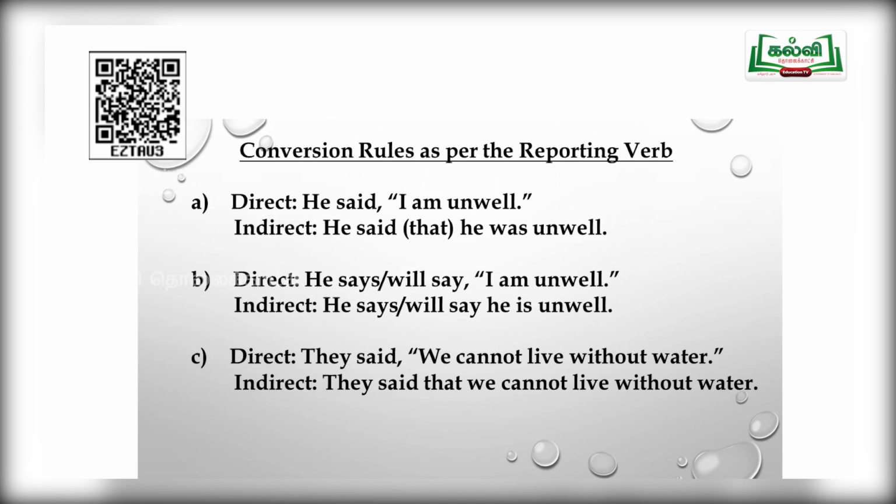First of all, find out the kind of sentence. It is declarative. When your reported sentence is declarative, you have to add the conjunction that.